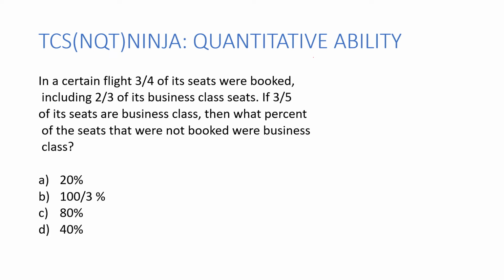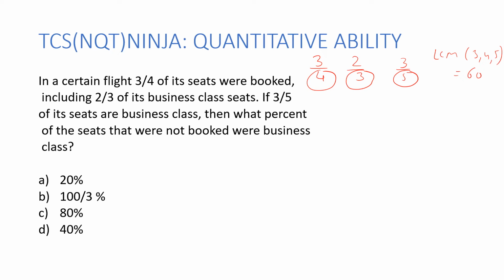First thing, what are the fractions given? Let me write it. 3 by 4. Without reading much, I happen to write the fractions. These are the fractions. I'm not worried about what is given in this question. Now, I need to assume the total seats to be something. I could have taken it to be X, or I could have chosen a number. So I'll take a number, specifically the LCM of the denominators. So what is the LCM of 3, 4 and 5? It is going to be 60. So I'll assume the total seats to be 60.